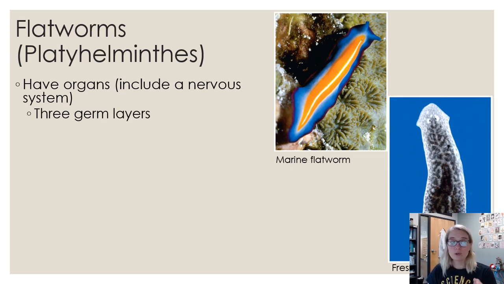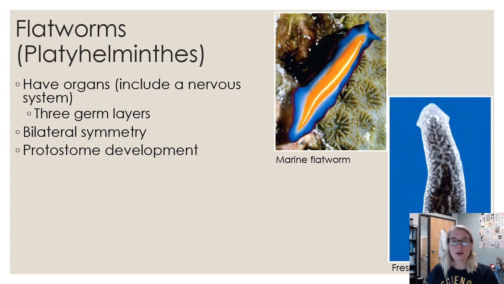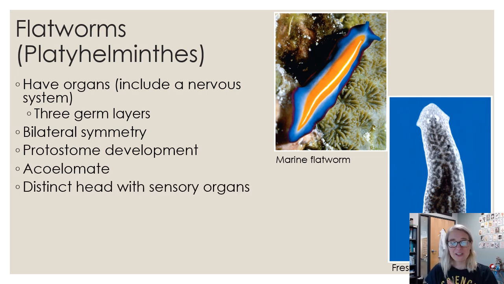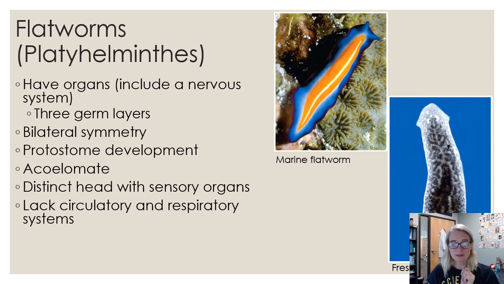They have the 3 true germ layers, so ecto, meso, and endoderm. They have bilateral symmetry, so you can cut down the midline, and your left and right halves are going to be symmetrical to each other. Their coelom is protostome version of development. They are acoelomates. They have a distinct head with sensory organs. They lack circulatory and respiratory systems, primarily because they get their oxygen and exchange their carbon dioxide through their tissue layers, through their skin. They don't need a lung to do that.